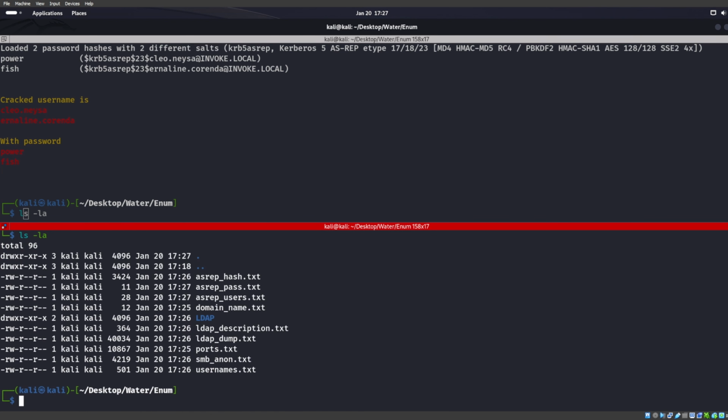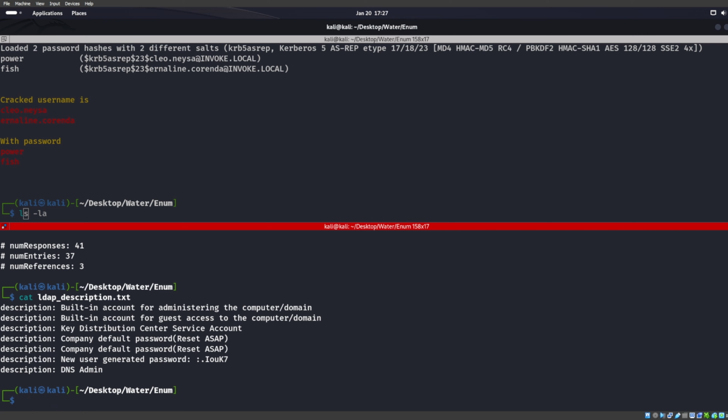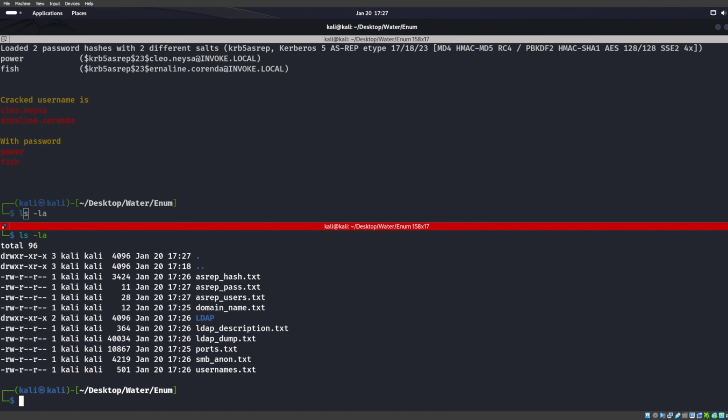All right. It has the LDAP dump, so we can cat that LDAP dump and look through every single thing. We can cat just the descriptions. So we can see with this description, we do have a new user generated password. So we could then do a password spray because we do have the usernames.